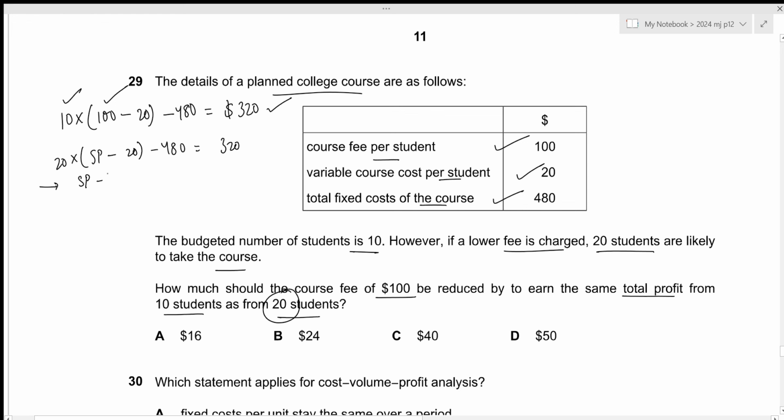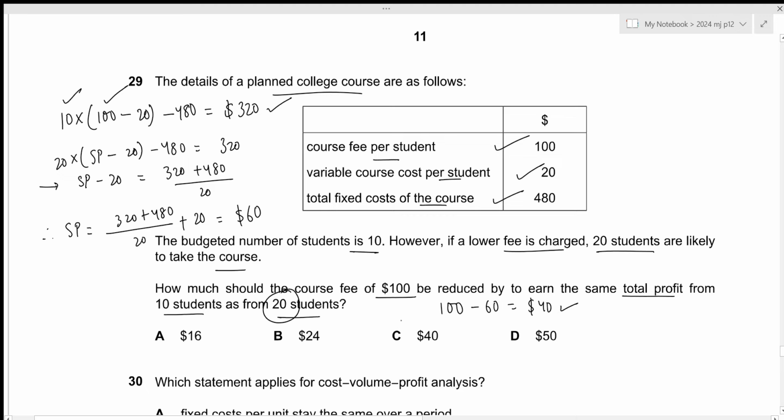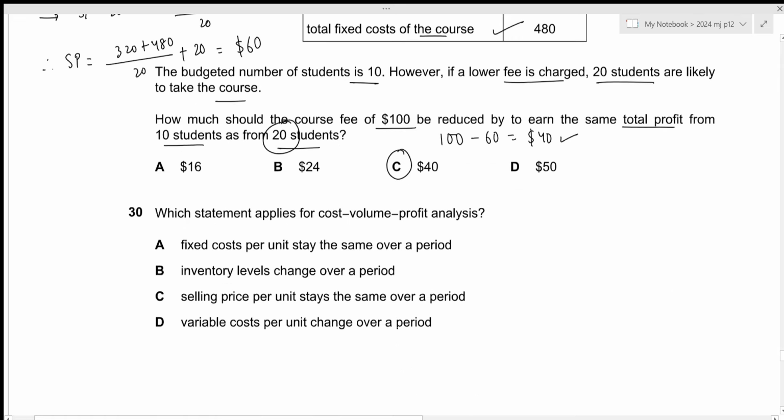So the selling price minus 20 will be equal to 320 plus 480 divided by 20. This will give us the selling price to be 320 plus 480 divided by 20 plus 20. This results in the new selling price to be 60. So the course fee should now be reduced by 100 minus 60, which is 40. This is the answer we are looking for, which is given by option C. That is all for the 29th question. Let's move towards the next one.